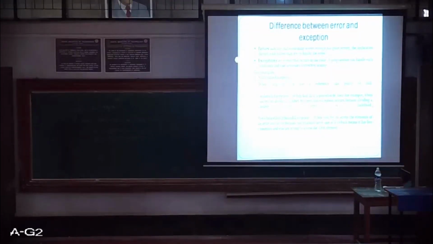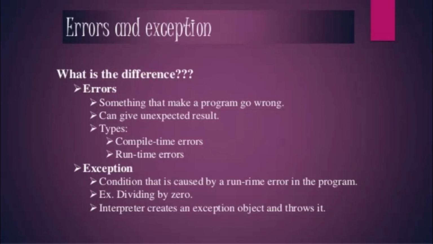Now you must be thinking, what is the difference between an error and an exception? Errors indicate that something severe enough has gone wrong and the application should crash rather than try to handle the error. Whereas exceptions are events that occur in the code, and the programmer can handle such conditions and take necessary corrective actions.